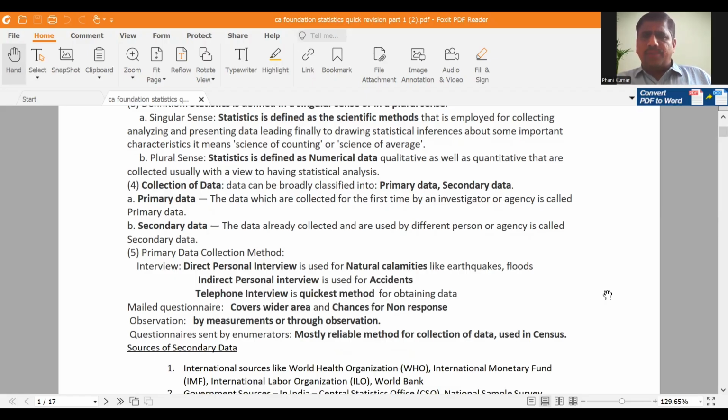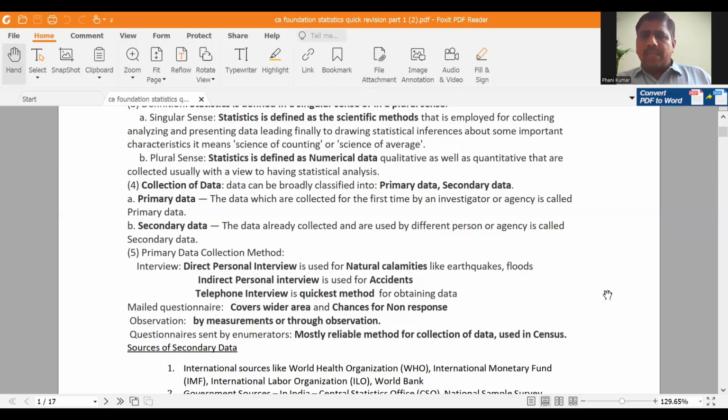Direct personal interview. In this method, directly the investigator will go to the respondent and interview him and collect the data. So this is the best way of collecting the data and you can obtain reliable information. When to use this method? This is a very important point. In the case of natural calamities like earthquakes, floods, we will go through direct personal interview method.